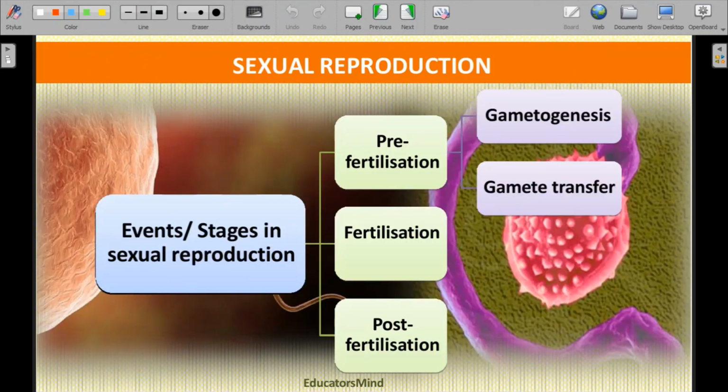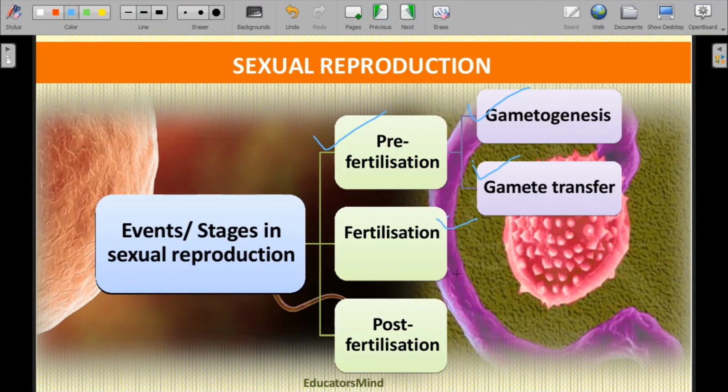So finally, sexual reproduction is divided into three important stages, or events. The first stage is the pre-fertilization stage, the period before fertilization. In this stage, the formation of gametes and transfer of gametes take place. The formation of gametes is gametogenesis, and the gamete which is produced is transferred from male to female. Such is called transfer of gametes. When the gamete is transferred, the process of fertilization takes place.